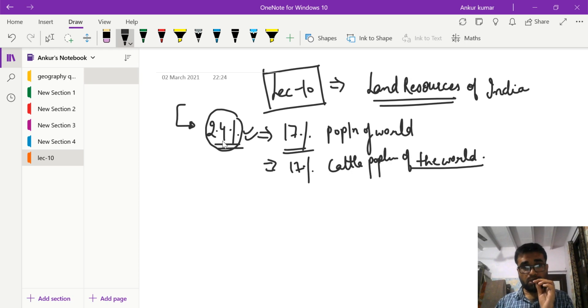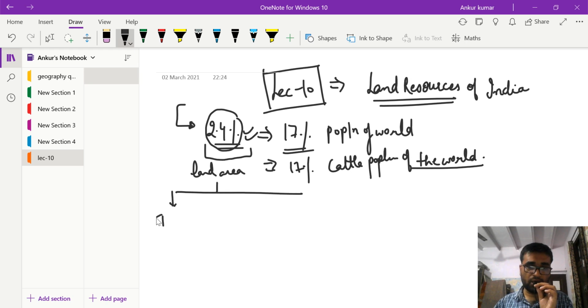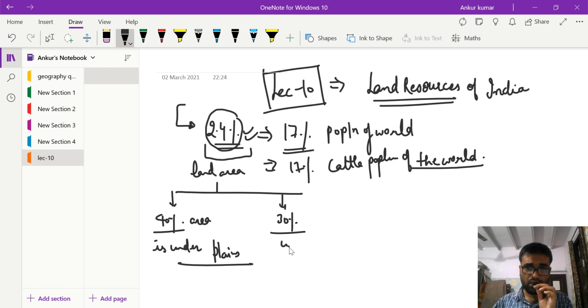Now if you see this 2.4% land area, in percentage terms, close to 40% of the area is under plains. Close to 30% area is under the hills.